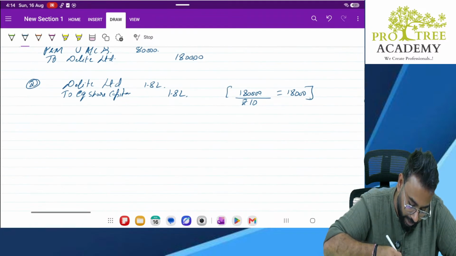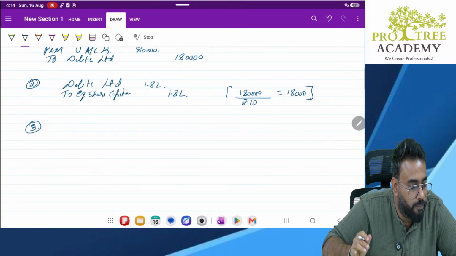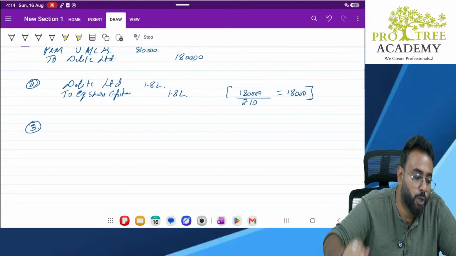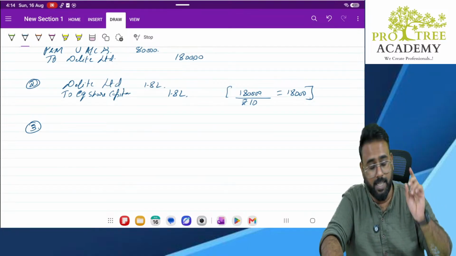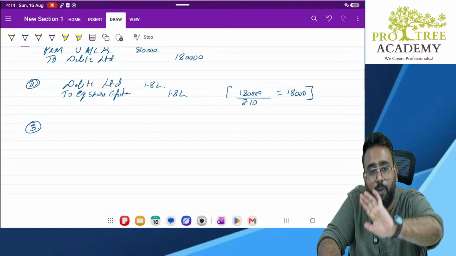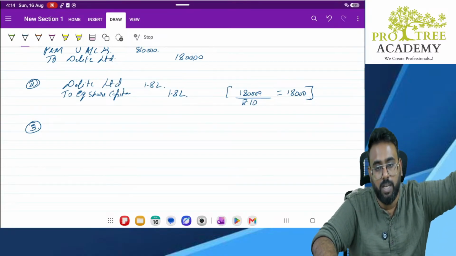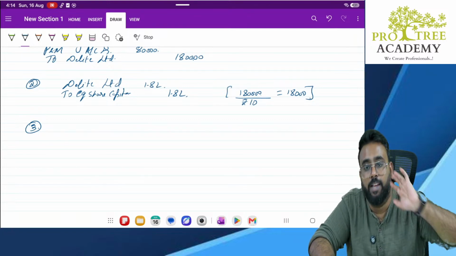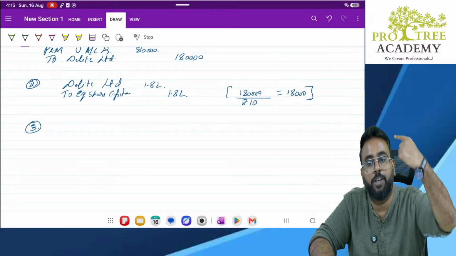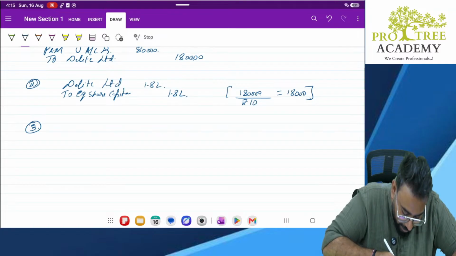Next part. Directors also decided to allot 2,000 equity shares as fully paid up to promoters for the services. Understand this line: 2,000 equity shares as fully paid up. We are giving these shares for the services which they have rendered. That means we are not going to collect any money from the promoters. Rather, we are giving it for free. Not exactly free, because promoters have given the services. That is why, instead of money, we are giving you fully paid up shares. Clear? So what is the journal entry we just saw?